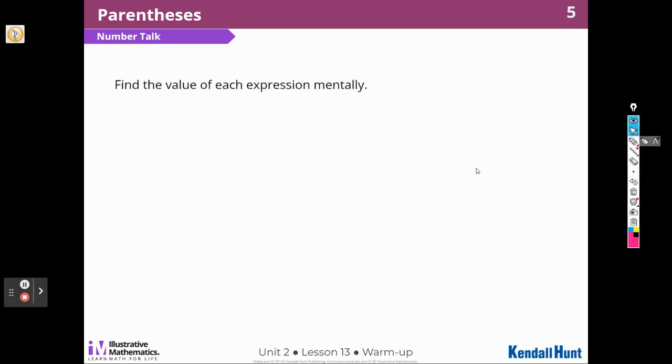Find the value of each expression mentally. All right. When I first look at this problem, I notice that there are some parentheses, and there's some multiplication and some addition. And I remember from fourth grade that there's an order of operations, right? I have to do things in a certain order. So remember PEMDAS: parentheses, exponents, multiplication and division in order from left to right, addition and subtraction in order from left to right. So I have to do parentheses first, then exponents, then I can do multiplication and division, then I can do addition and subtraction.